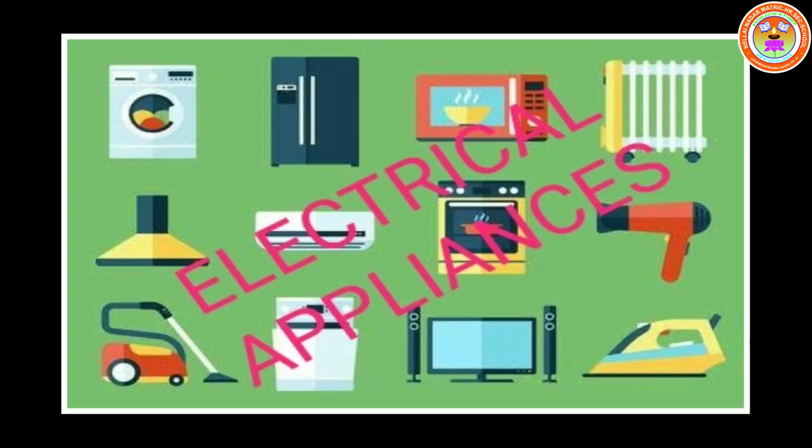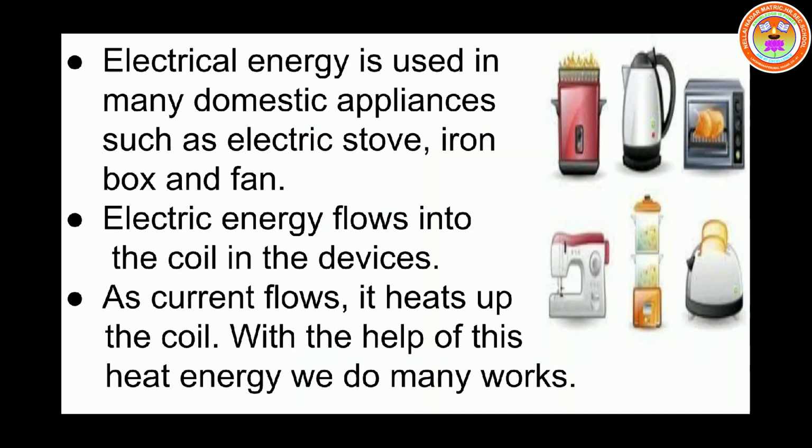Next, electrical appliances. Electrical energy is used in many domestic appliances such as electric stove, iron box and fan. These things we are using in our home regularly. Electric energy flows into the coil in the devices. As current flows, it heats up the coil. With the help of this heat energy, we do many works.